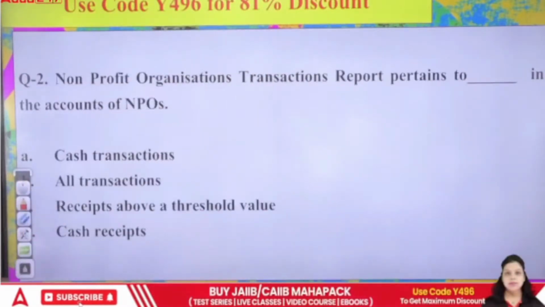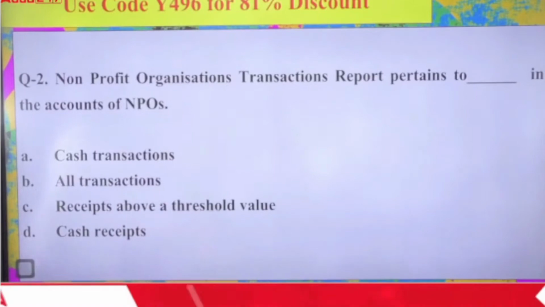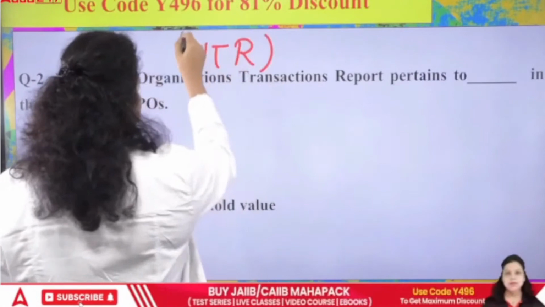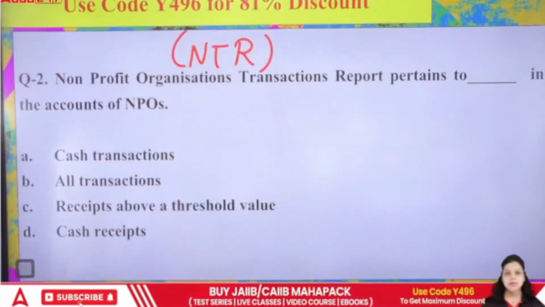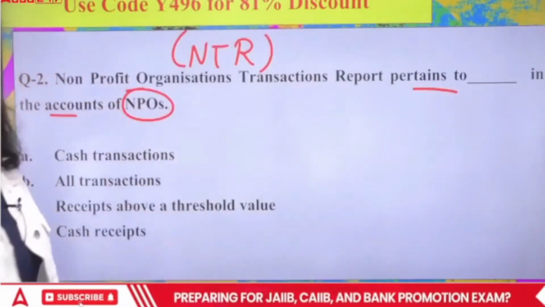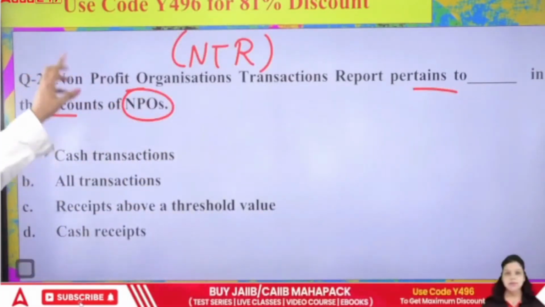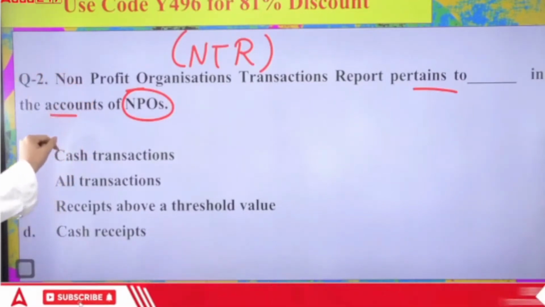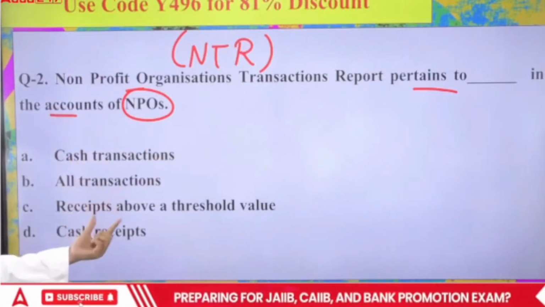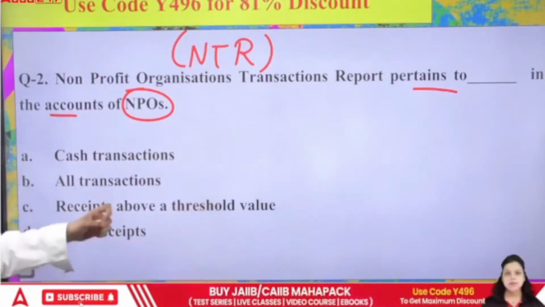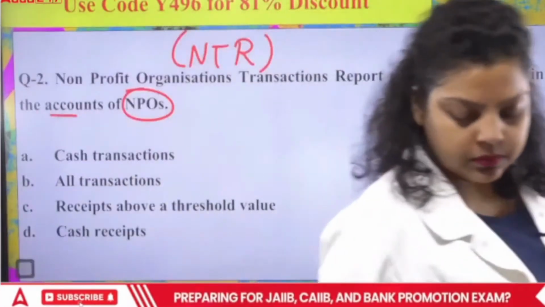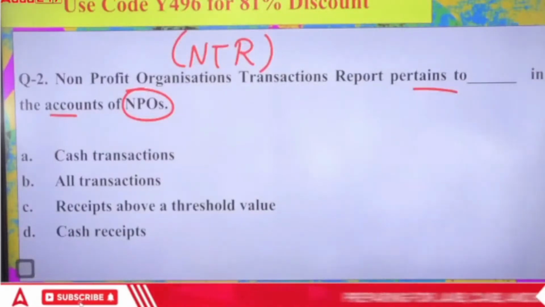Next. Second question is talking about non-profit organization transaction report. In short, we call it NTR. Non-profit organization transaction report pertains to the accounts of NPOs, non-profit organizations. So the NTR, that is a report, has to be submitted by the principal officer to the FIU IND. In what case? In cash transaction, in all transactions, in receipts above the threshold value, or cash receipts. So what do you think? Which of the following is correct? A, B, C, or D?